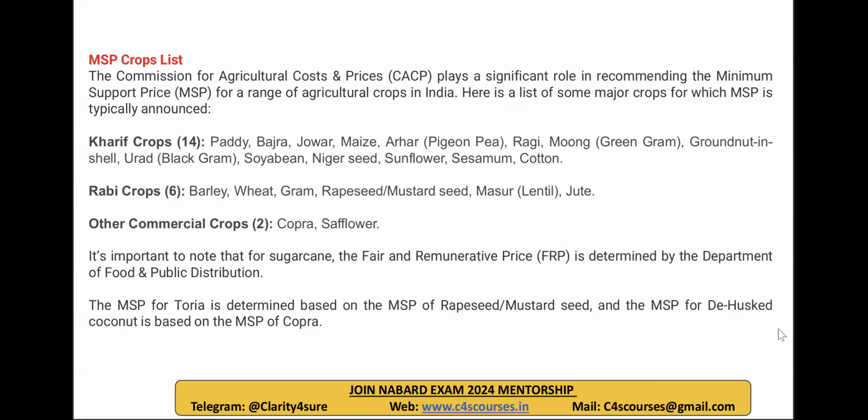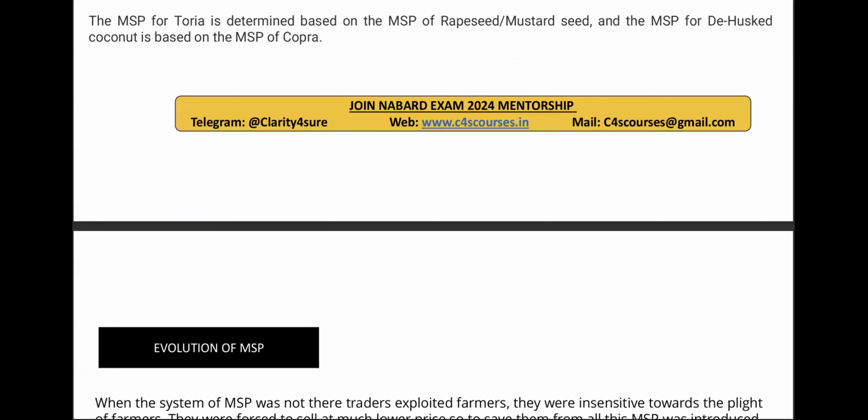Now, from an objective point of view, there are certain crops. There are 14 Kharif crops, 6 Rabi crops, and 2 commercial crops on which the MSP is announced. So just remember, in objective questions they can ask you: 14 plus 6 plus 2 is the composition of MSP. Okay, that is one thing.